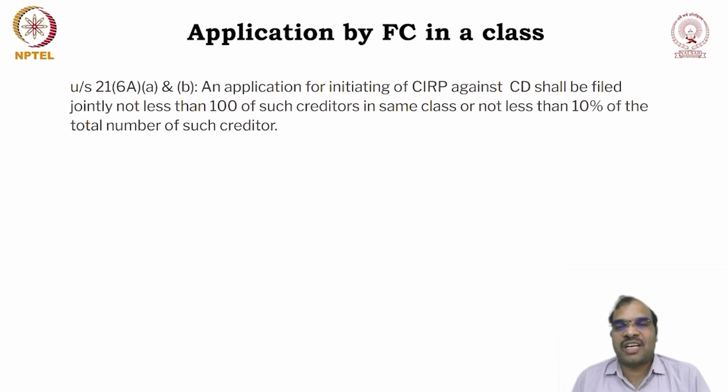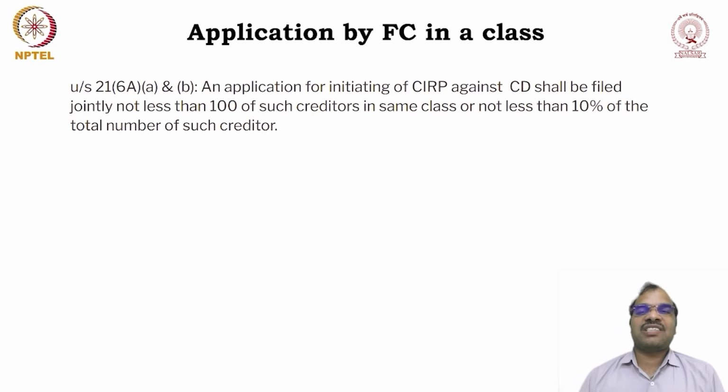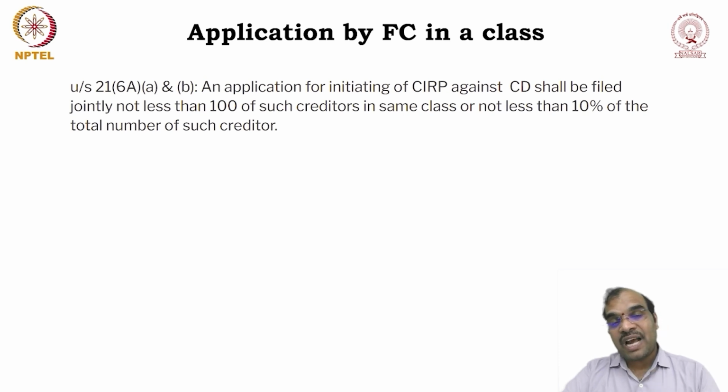Minimum 100 of such creditors shall file an application, or else 10% of the total number of such creditors. So this is useful in case of real estate. In case of real estate, the home buyers are considered to be financial creditors. Recently there is a Supreme Court judgment stating that home buyers are treated as financial creditors, and accordingly this amendment act is there.